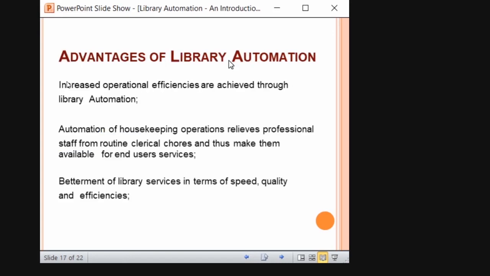So these are the advantages, right? As I mentioned earlier, these are the advantages: increased operational efficiencies, or it relieves professional staff, right? So I have mentioned this a lot in the previous slides also. So it saves time, mainly it saves time and other resources. And betterment: when everything is done mechanically, you can focus on the user part. You can provide efficient services to the user. If you are doing all these tasks manually, you will have no time for the users, right? So these routine operations can be done with the help of automation, so that you can render actual service to the users.